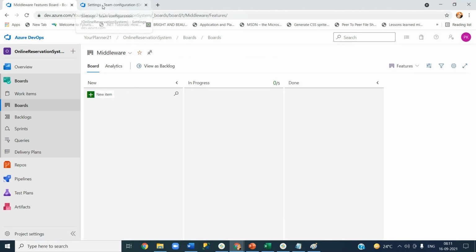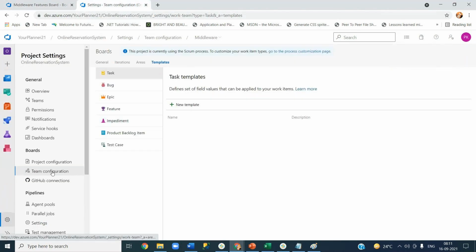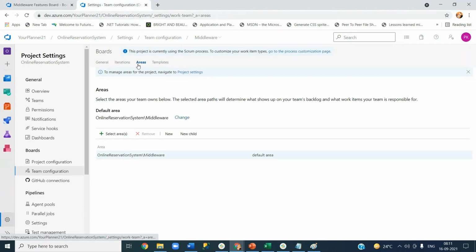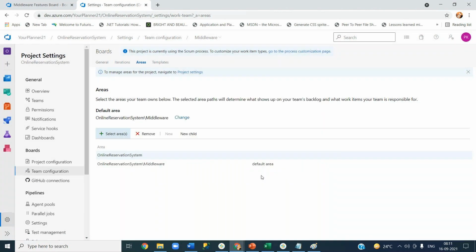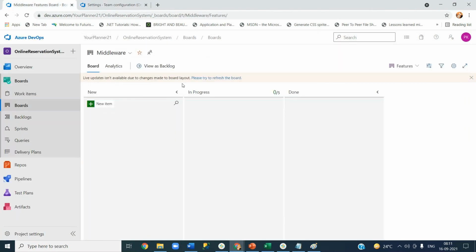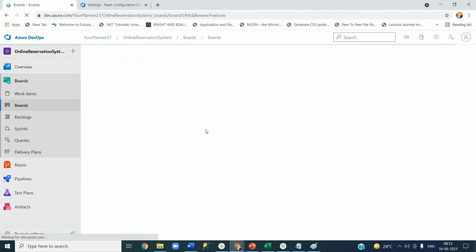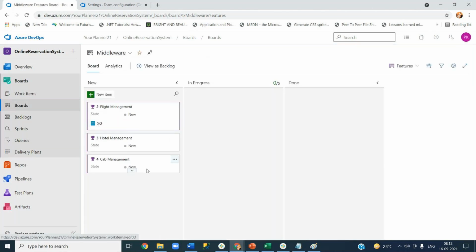If you go back and add the other area to him, like the default area, save and close. Now you see it already knows something has been changed. Now refresh this. Now it is showing all the features that are part of the area path called online reservation system.